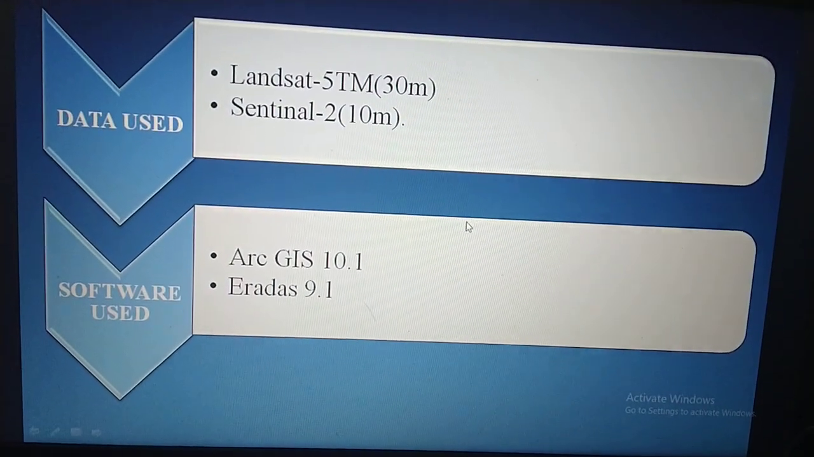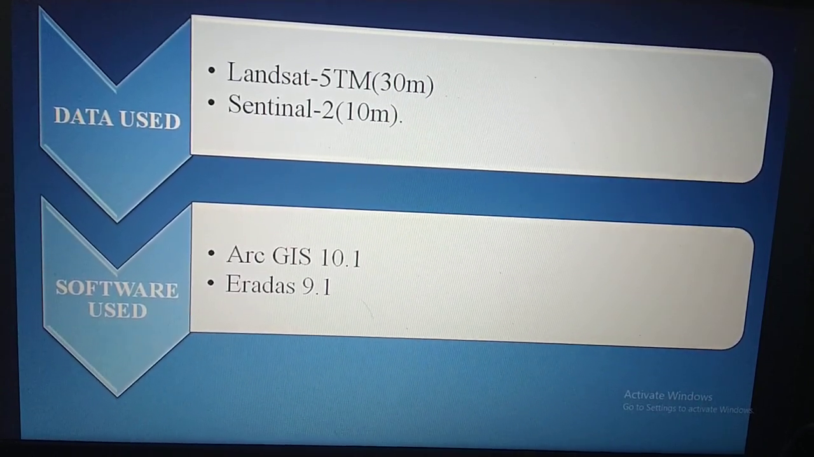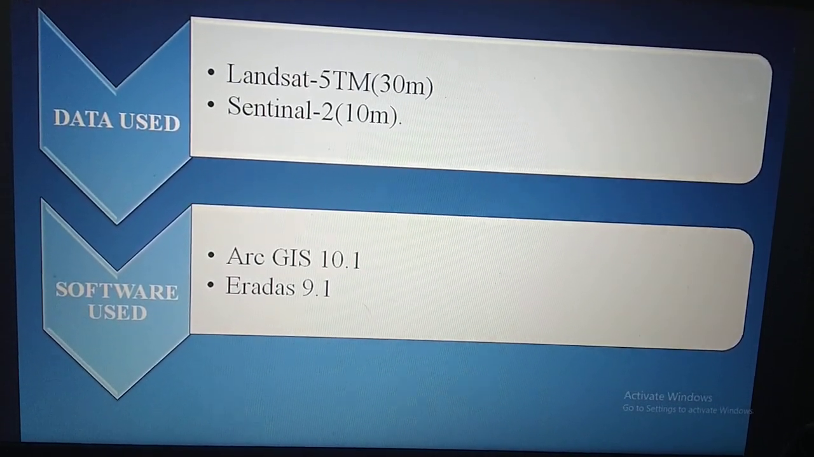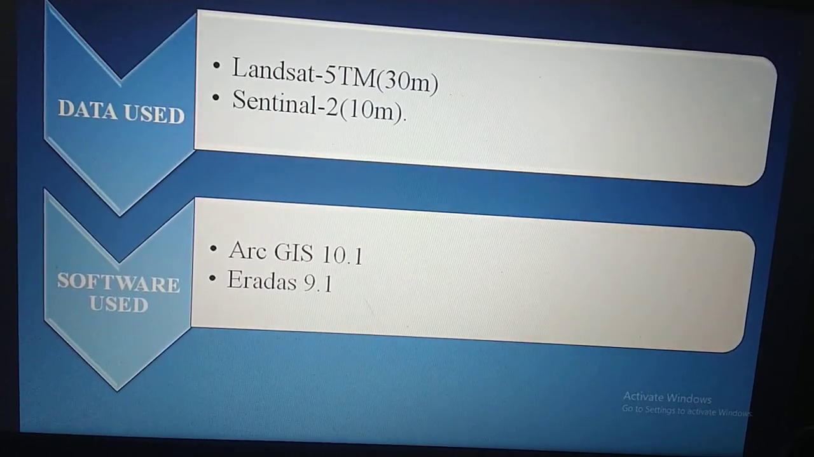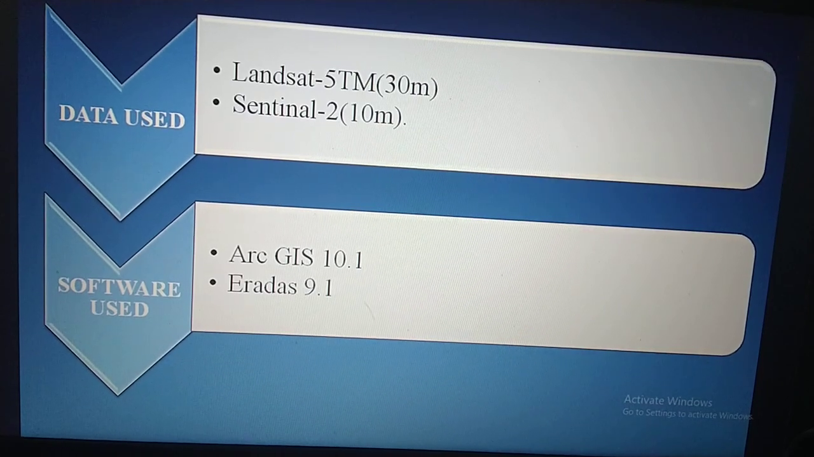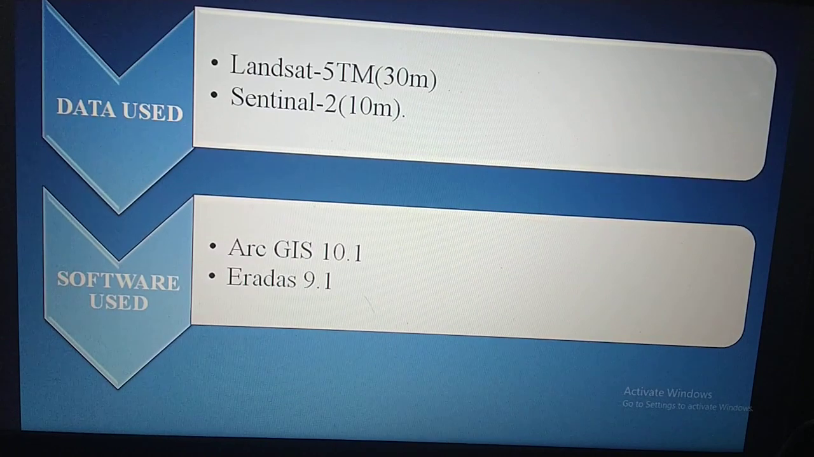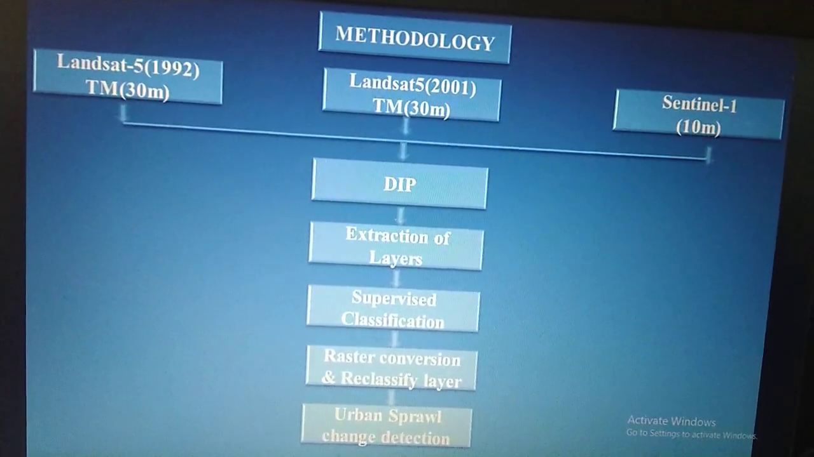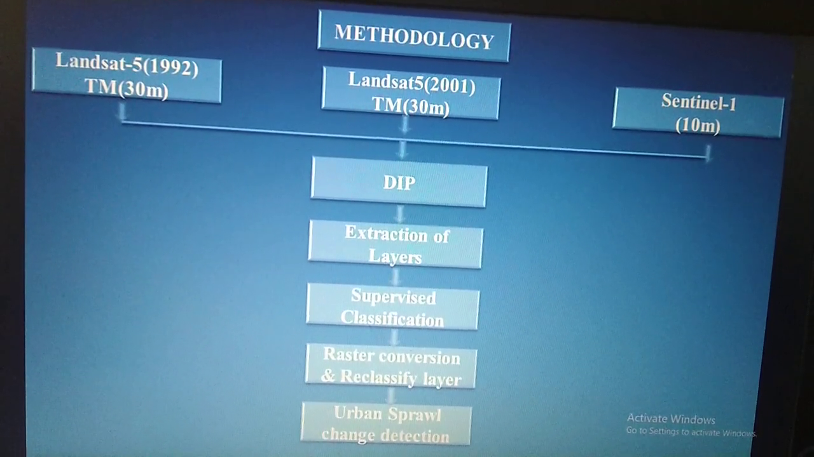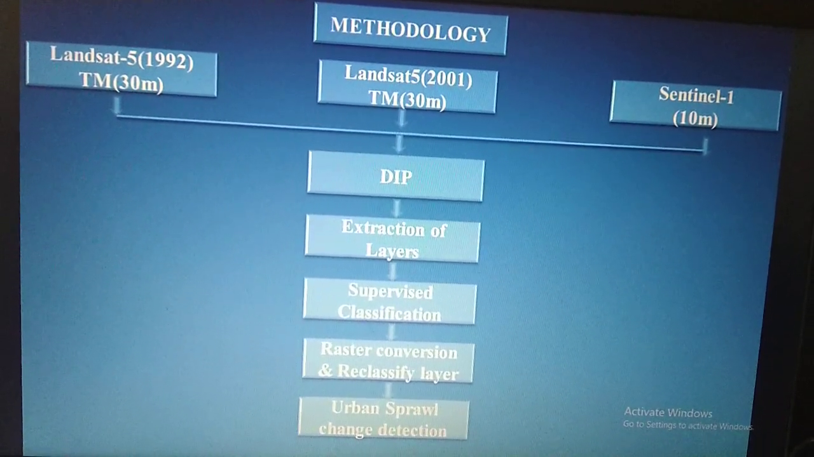Next, the data and software used. Landsat 5 has been used for mapping 1992 and 2001 land use land cover. Then Sentinel-2 has been used for 2019. Next, the software used: ArcGIS 10.1 and ERDAS 9.1. And this is the methodology of my study. Landsat 5 has been used for the 1992 and 2001 land use land cover maps, and Sentinel 10-meter resolution data has been used for the 2019 land use land cover map.